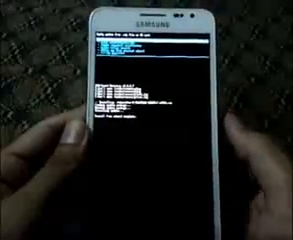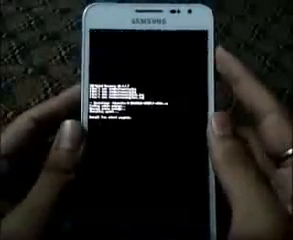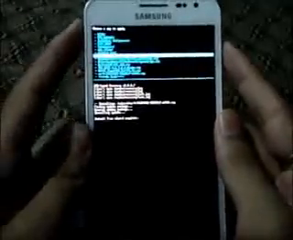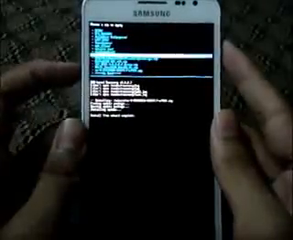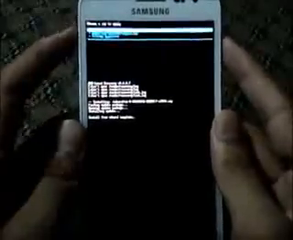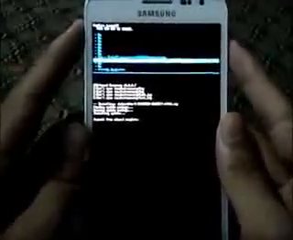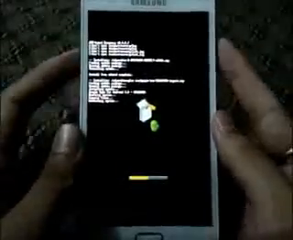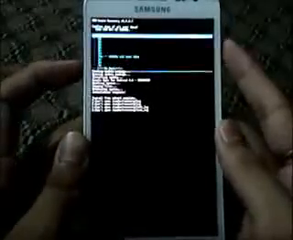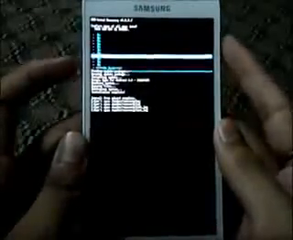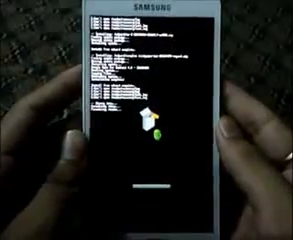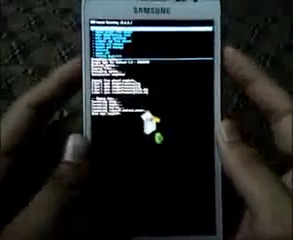Okay, so that's complete. Again go to choose zip from SD card and navigate to the link 2, that is the Google Apps. Yes install. Okay, now go back and do a wipe data factory reset. Delete all user data. Okay, now hit reboot system now.